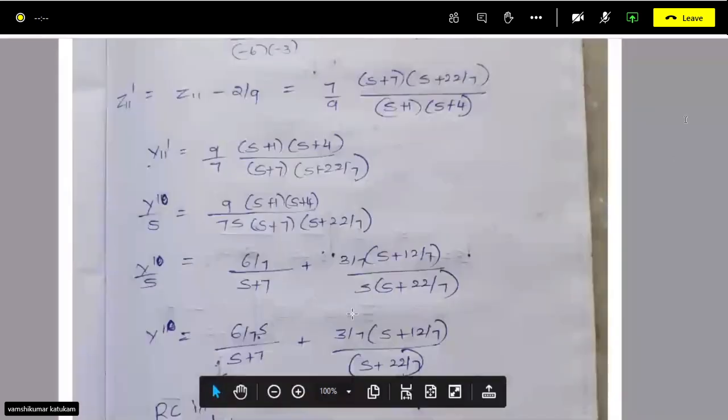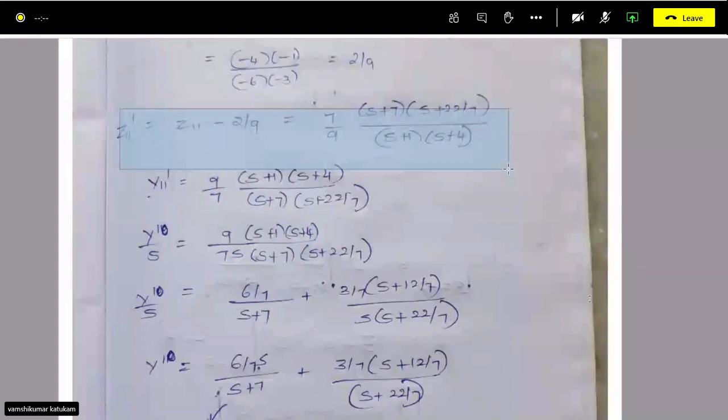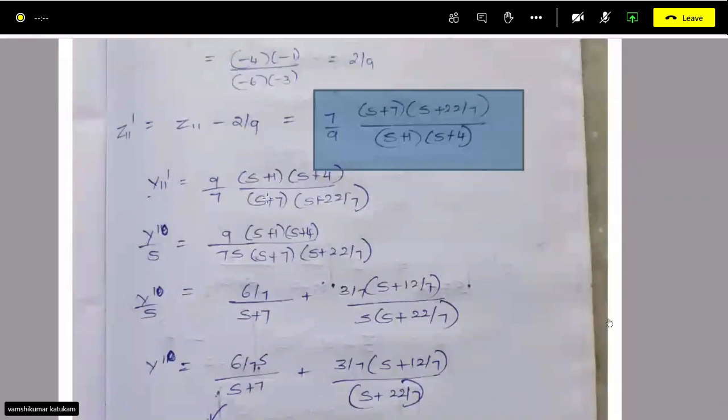So now s plus 7 you have created, right? After getting this impedance function s plus 7, what is the next step? First I want an RC shunt. That's why I'm going for the Foster 2 method, which means I have to take the admittance. So write this admittance; it will be the reciprocal, so s plus 7 will be down.